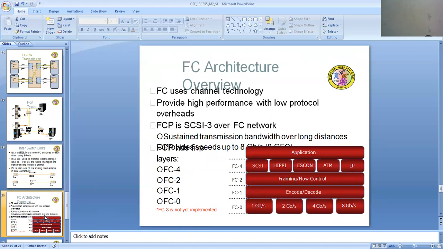FC uses channel technology and provides high performance with low protocol overheads. FC is a SCSI-3 or FC network with sustained transmission bandwidth over long distances. There are 5 layers: FC-0, FC-1, FC-2, FC-3 and FC-4, where FC-3 is for general purpose services and has not been implemented yet.